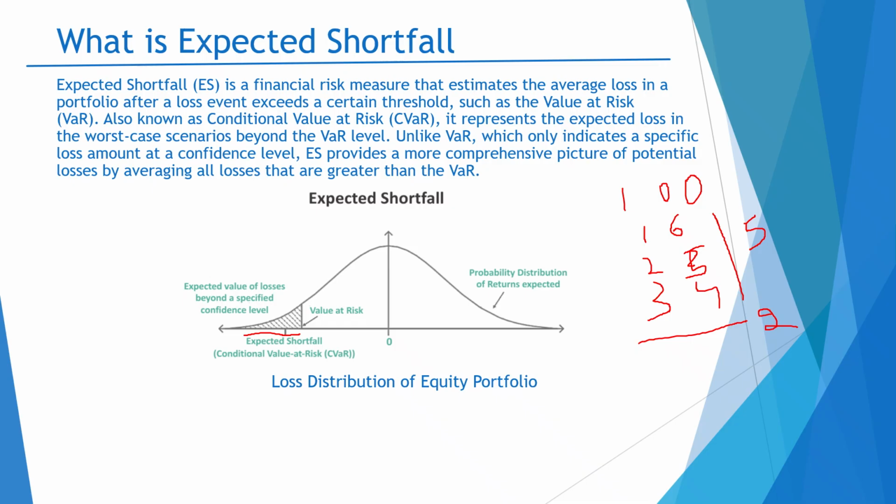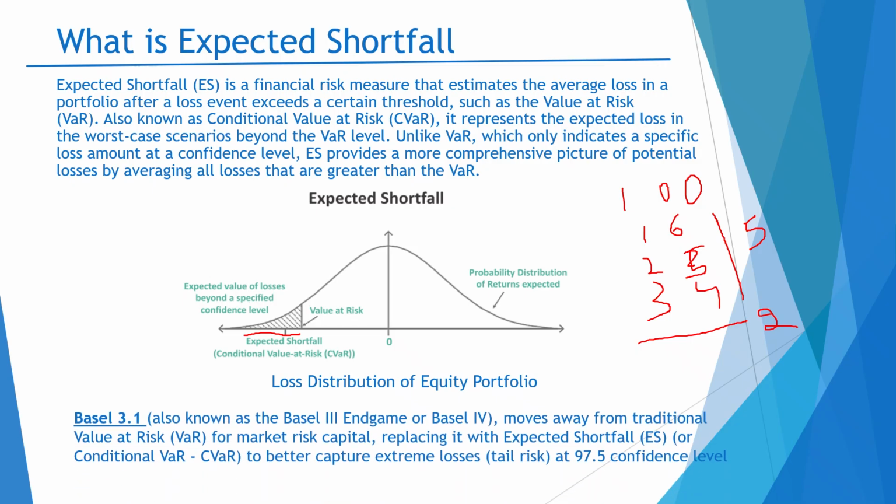In the VaR, we are not accounting for all our losses. So if we are using VaR as a risk measure, then I would say that the bank is taking more risk. So expected shortfall is a more robust approach for risk management.